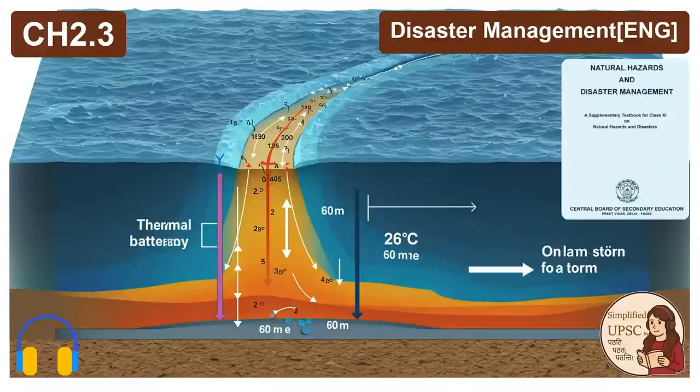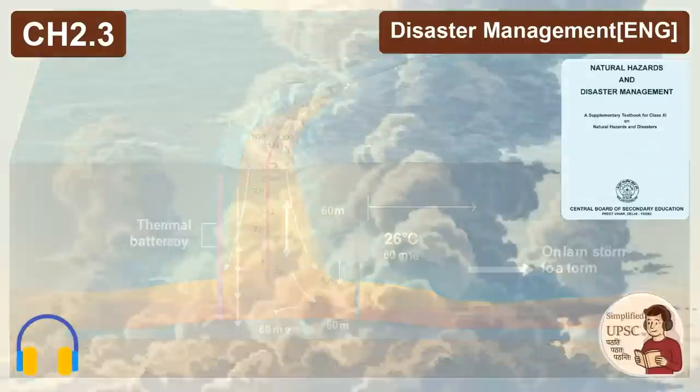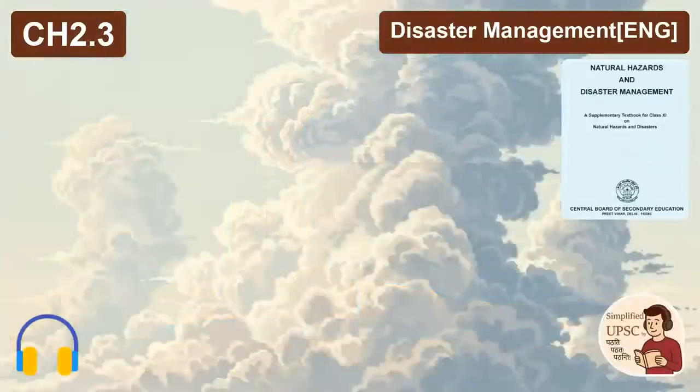It allows the system to organize and spin up rather than just collapsing. So it's a perfect storm of conditions: deep hot water, a massive column of humidity, an unstable atmosphere, and just enough spin from the Earth. Get all 4 and you have the genesis of a cyclone. Okay, once that recipe is met, the system grows into stage 2, the fully matured cyclone.